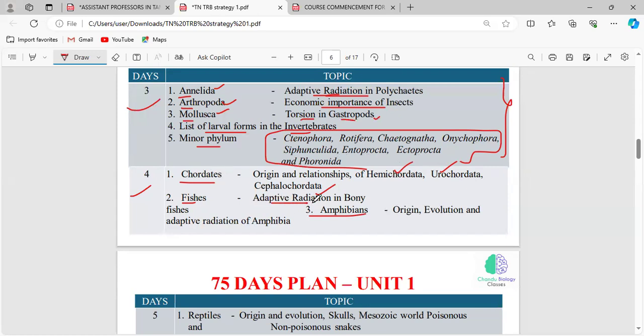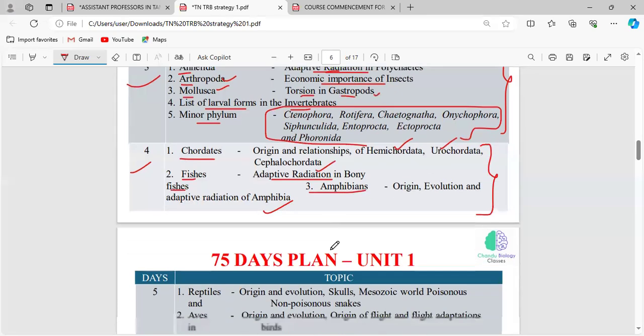If you read about adaptive radiation in bony fishes, that is the only topic given under fishes in our syllabus, so it is sufficient. In amphibians, you should know the origin and evolution and adaptive radiation of amphibia, and how the amphibians evolved from the fishes. These are the topics you have to cover on the fourth day.